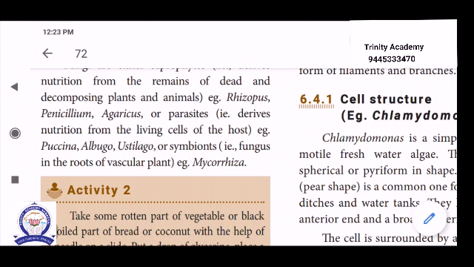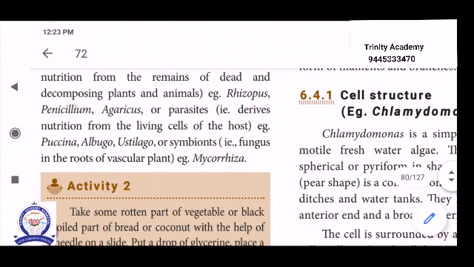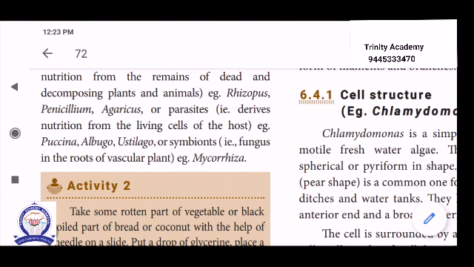Example: Mycorrhiza. Mycorrhiza is a higher fungus which lives in the root nodules of higher plants. See that once again: Puccinia, Albugo, Ustilago. Symbionts are commonly called Mycorrhiza.